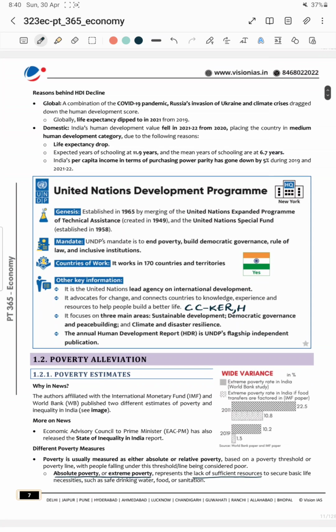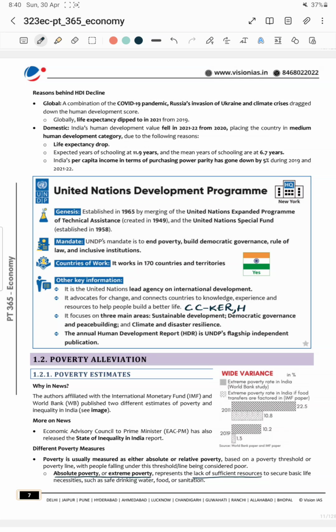So now, since you know that the global HDI is declining, why? Because of the COVID-19 pandemic. As we all know, it has impacted the life expectancy of the people. Also Russia's invasion of Ukraine and the climate crisis. Why at India level is it falling? Because of life expectancy.